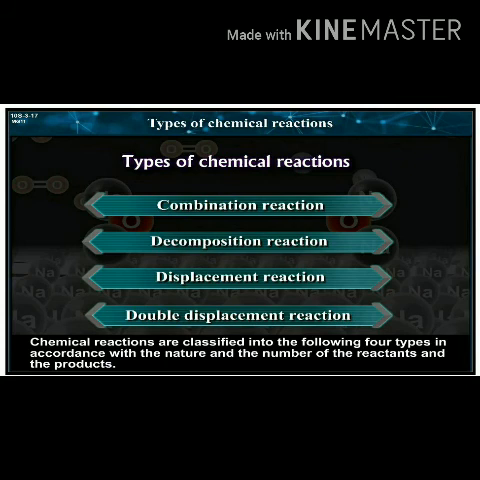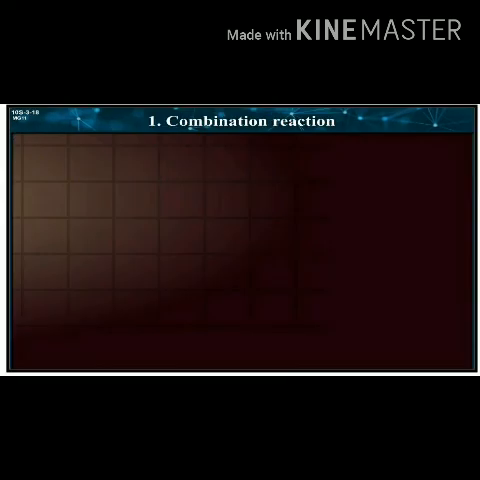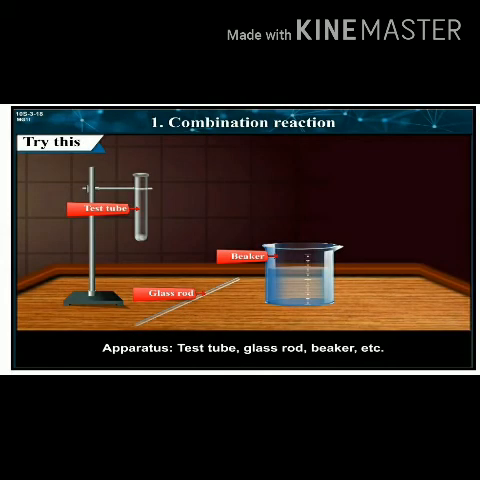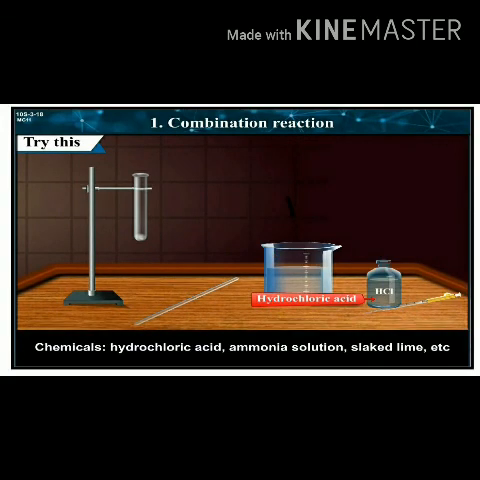Types of chemical reactions. Chemical reactions are classified into the following 4 types in accordance with the nature and the number of the reactants and the products. Combination reaction. Try this. Apparatus: test tube, glass rod, beaker, etc. Chemicals: hydrochloric acid, ammonia solution, slaked lime, etc.